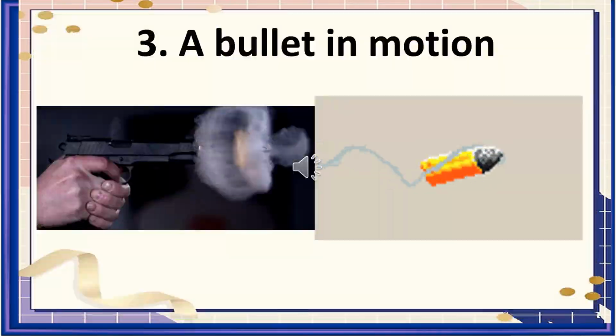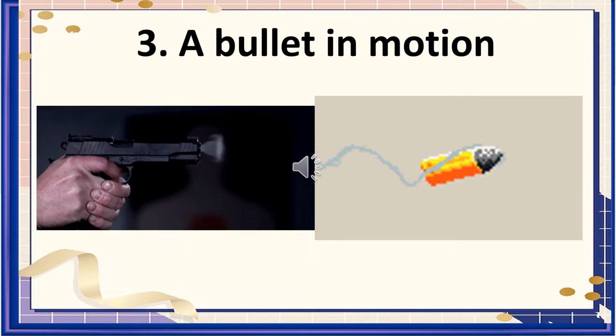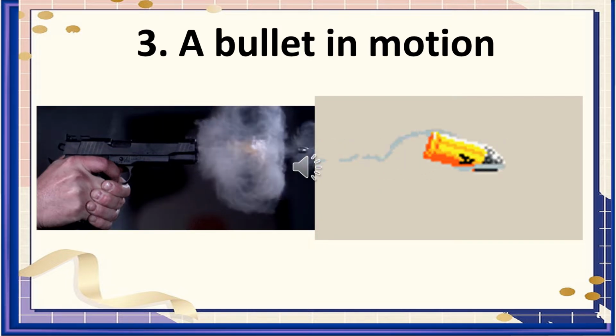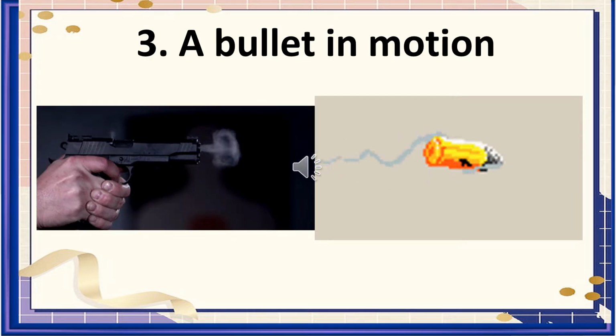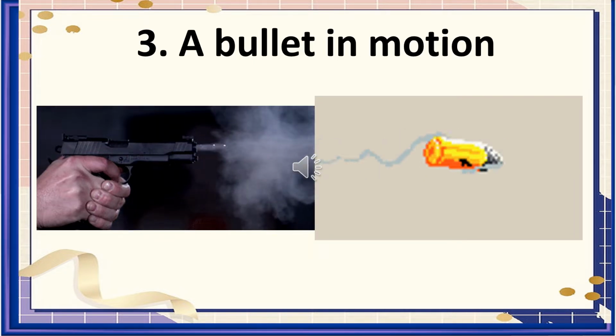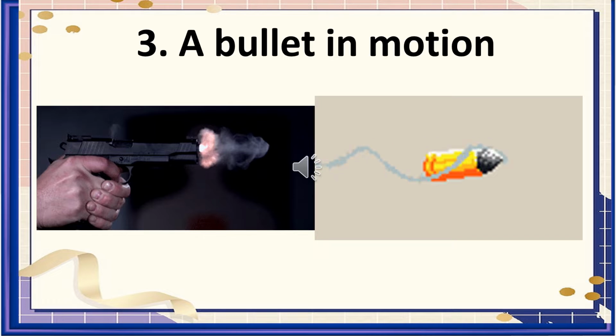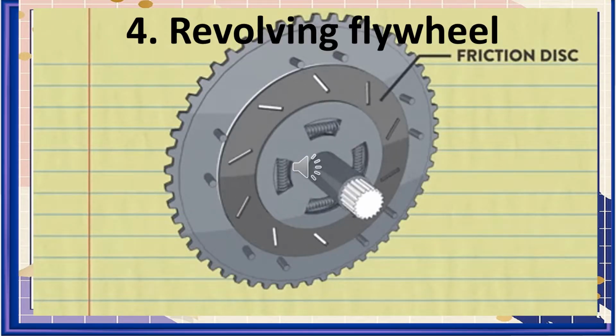3. A bullet in motion. A bullet fired from a gun has very high kinetic energy, and so it can easily penetrate any object. This is because of a large amount of velocity possessed by the bullet. Although the mass of the bullet is less, its high speed renders double the amount of kinetic energy. 4. A revolving flywheel is an example of kinetic energy.